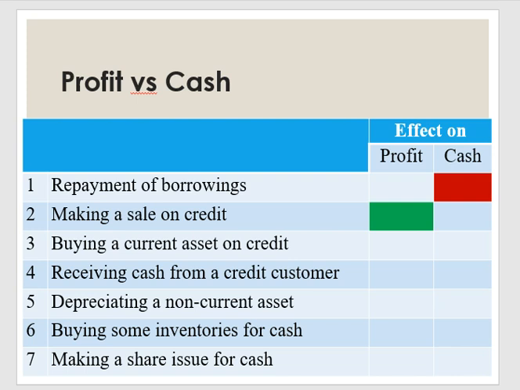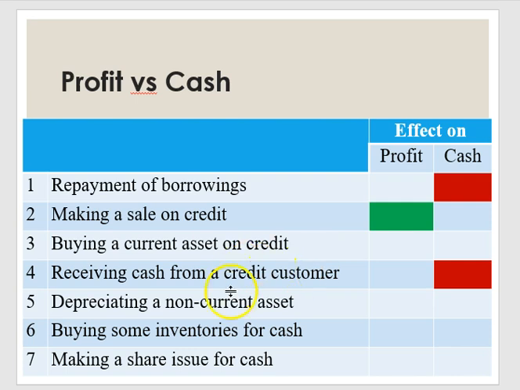Next one, receiving cash from credit customers. I receive cash, so cash goes up, debtors go down. There's some movement in your cash account, so there will be an effect on your cash. Next will be depreciating a non-current asset.